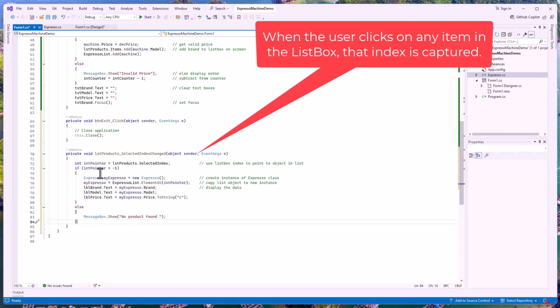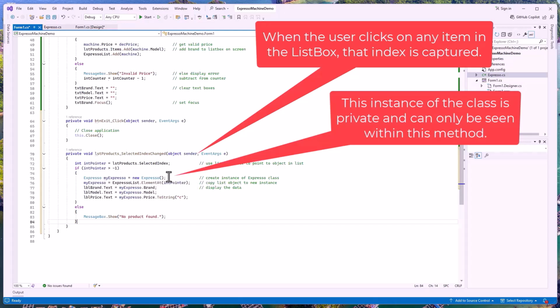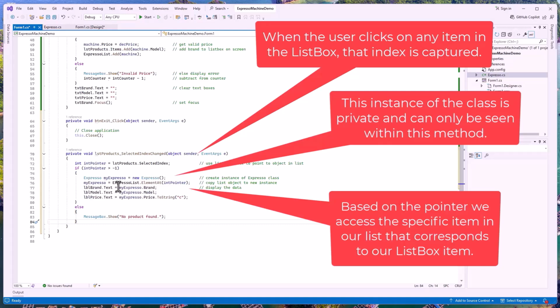But if we do have something that's greater than -1, 0, 1, 2, 3, whatever, we create an Espresso, MyEspresso, new Espresso. We create an instance of the class. We then take MyEspresso, that new instance, and put the object that's at the pointer in the list into MyEspresso. So that makes a copy of it in here, allowing us to take the labels and display the brand, the model, and the price. And that's all it takes. This will work.